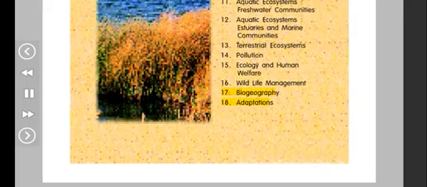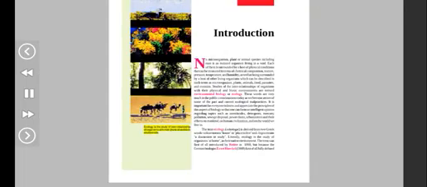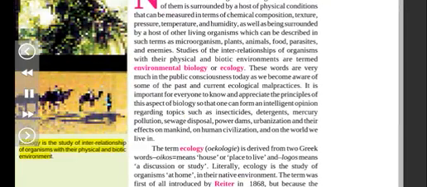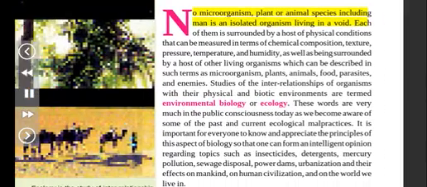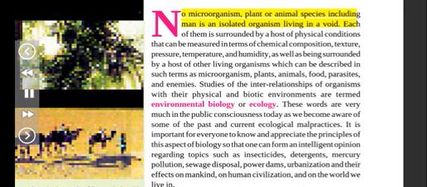18. Adaptations. Ecology is the study of interrelationship of organisms with their physical and biotic environment. Introduction. No microorganism, plant or animal species, including man, is an isolated organism living in a void. Each of them is surrounded by a host of physical conditions that can be measured in terms of chemical composition, texture, pressure, temperature, and humidity, as well as being surrounded by a host of other living organisms which can be described in such terms as microorganisms, plants, animals, food, parasites, and enemies.